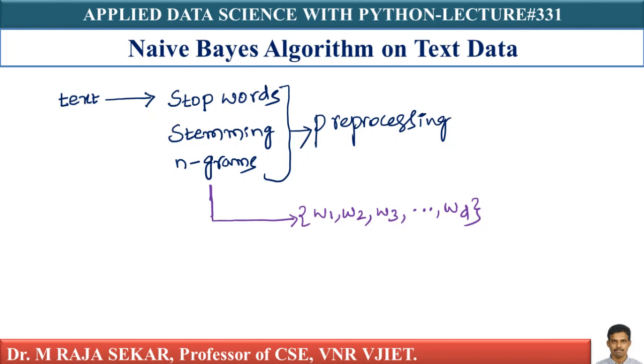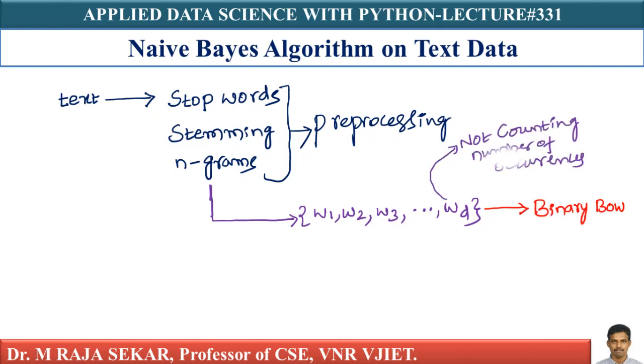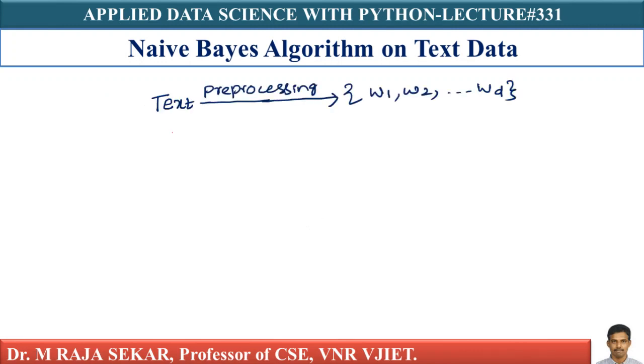Given some text, I have converted it into a set of words which are present in the text after all the pre-processing, isn't it? What does it mean? I have a text, and after applying the pre-processing steps, I am getting words W1, W2, and so on up to WD. After pre-processing, I will get a set of words.